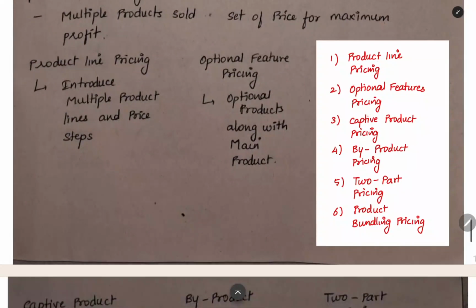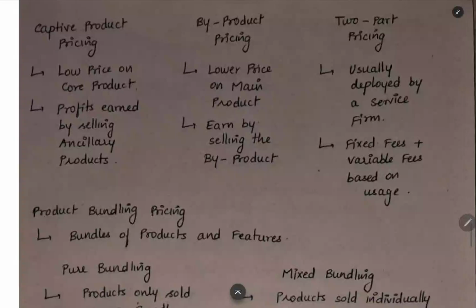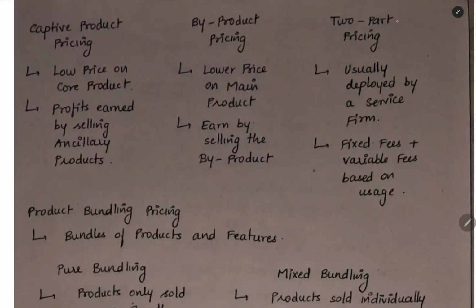You can keep multiple product lines and price steps also. For buying the first 2 products, this is the price. When you are purchasing 3 products, this is the price. Like that, you can keep price steps. Optional feature pricing: you can increase the price of the optional product, and then give the main product at a low price. The optional product can be given along with the main product. Next thing is captive product pricing. You have to give a low price on a core product, and then you will earn the profit by selling the ancillary products. That is captive product pricing.